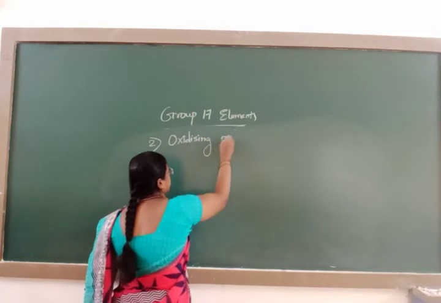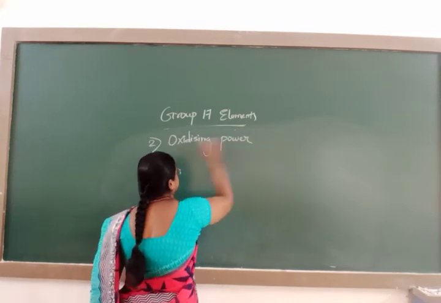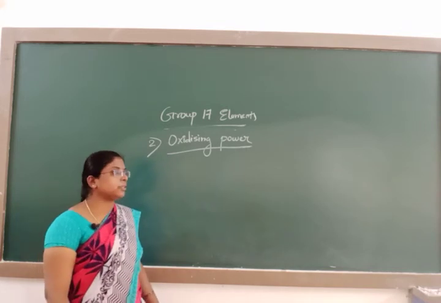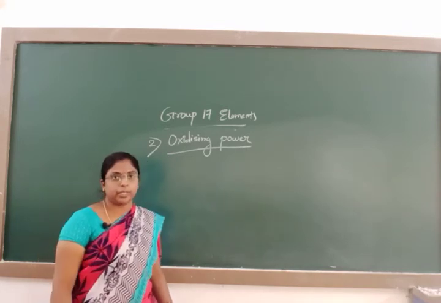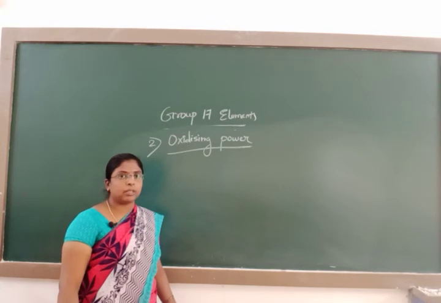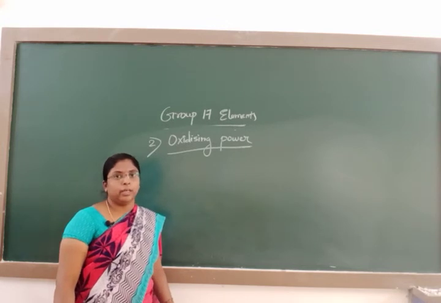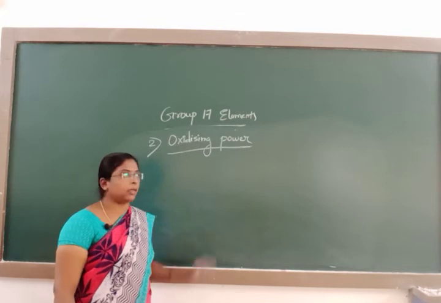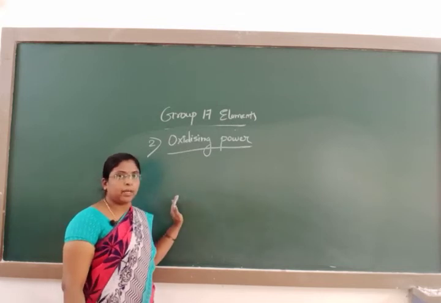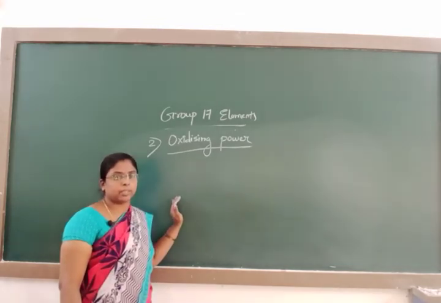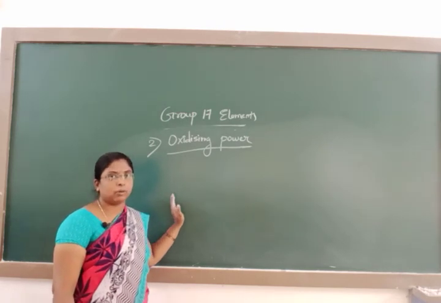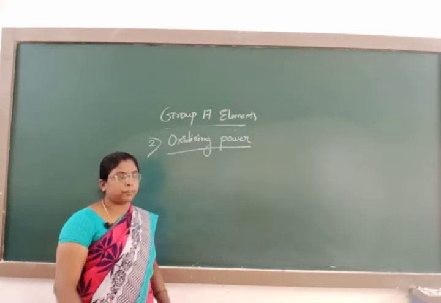Oxidizing power. You know that these halogen atoms are highly electronegative in nature and they are strong oxidizing agents because they have a tendency to gain an electron. Among these, fluorine has the strongest oxidizing power.